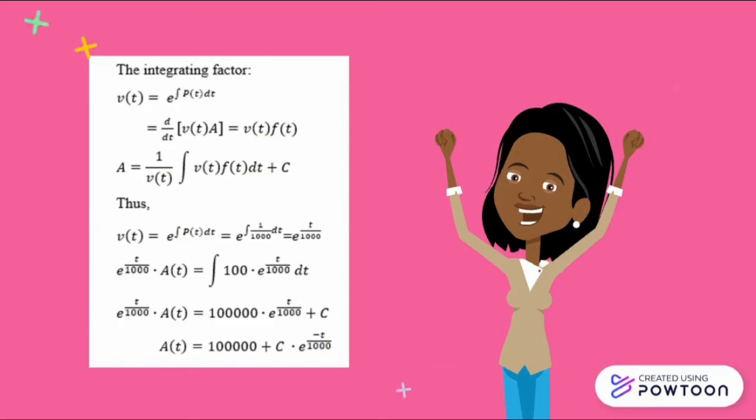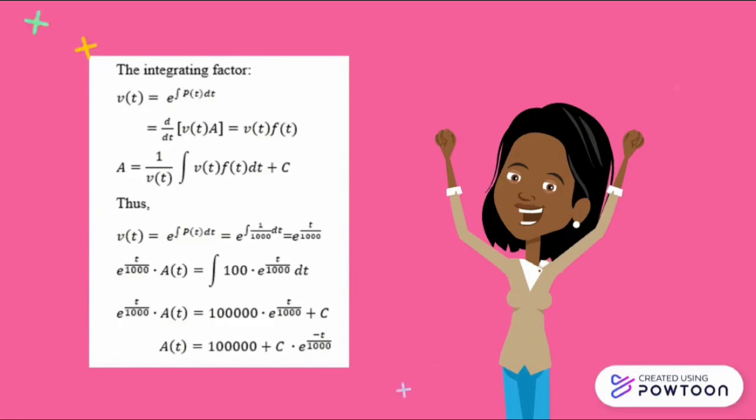Then, by multiplying both sides of the differential equation by the integrating factor, e to the power of t over 1000, times A(t) is equal to the integral of 100 times e to the power of t over 1000 dt. After solving the integral, we get e to the power of t over 1000 times A(t) is equal to 100,000 times e to the power of t over 1000 plus c.